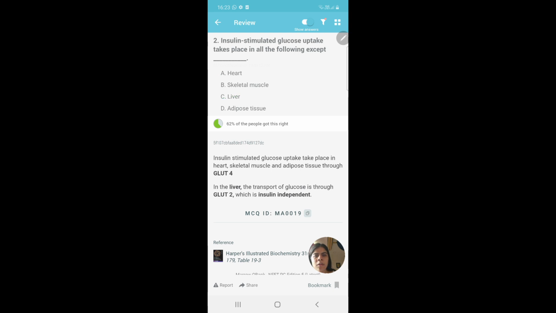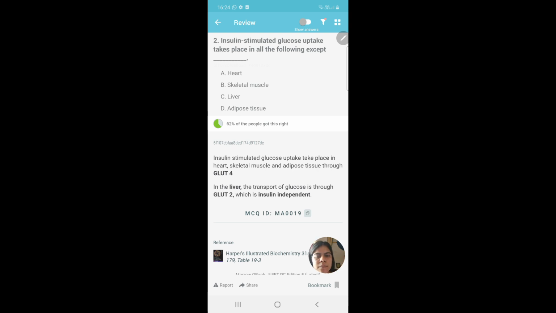So this is my question. Here I have an option of double tapping or show answers. I can switch it off. So this question I will try not to see the answer and try to give an answer again, even after I have solved that MCQ back.